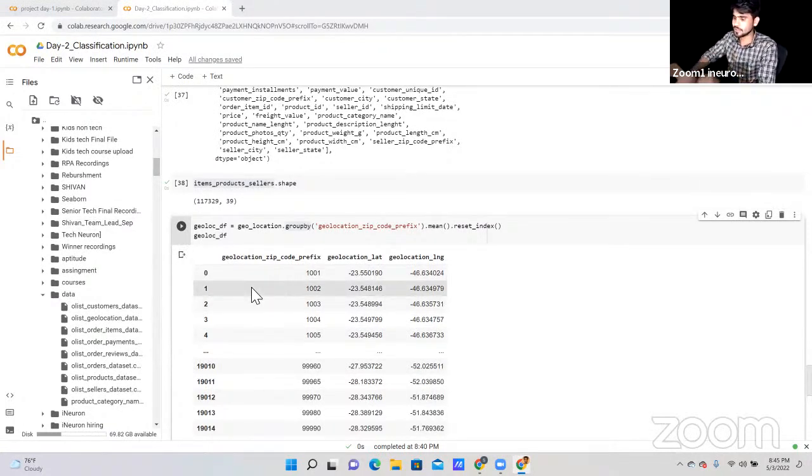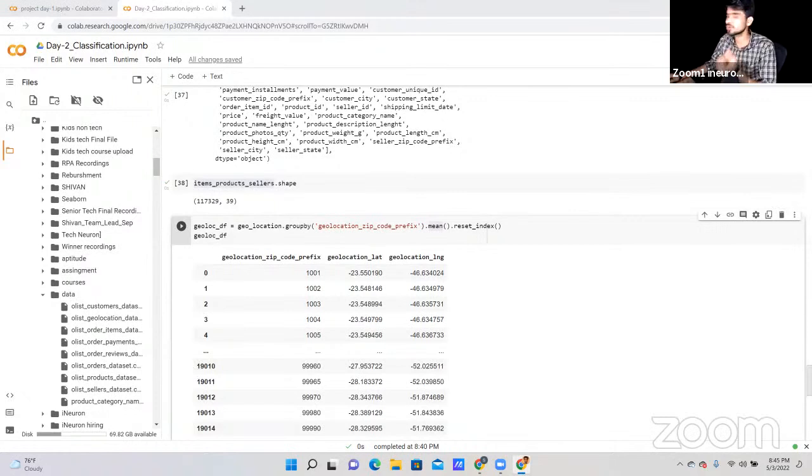Now, as you can see, on geolocation I'm going to use a group by function. On which column? I'm going to use it on the geolocation zip code column using the mean function, grouping based on the common value. So the group by function is used to split our data into different groups based on whatever criteria we want.